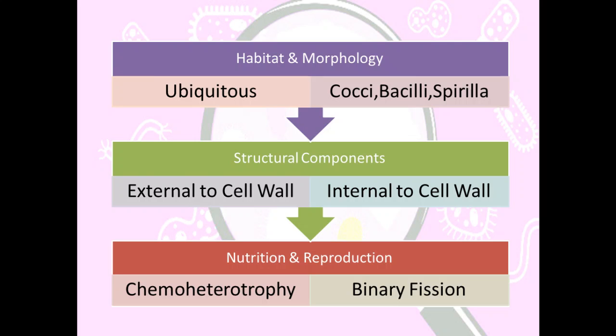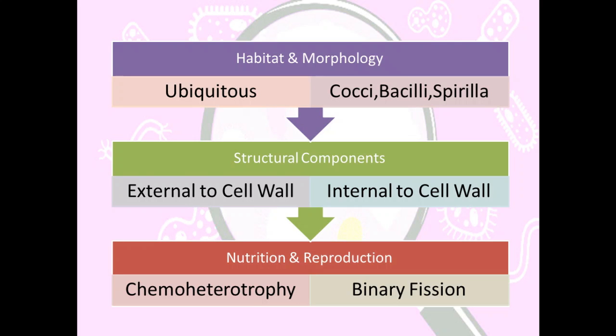Coming on to nutrition and reproduction, most of your bacteria are chemoheterotrophic in nature, and very few of them are photoautotrophic in nature. When we talk about chemoautotrophy or chemoheterotrophy, we see that there are different nutritional types, and bacteria are mainly categorized under chemoheterotrophy.